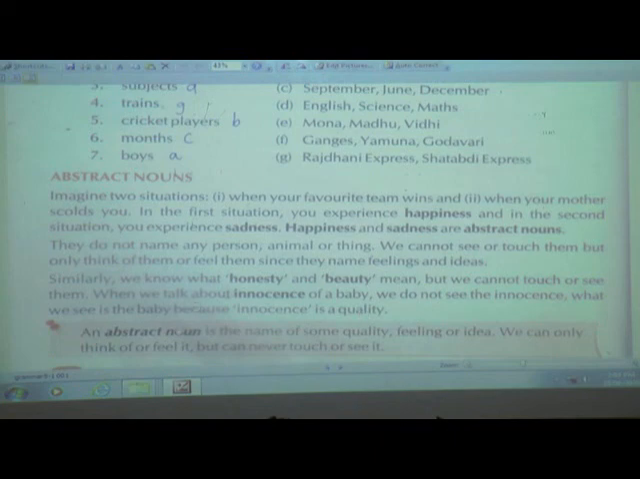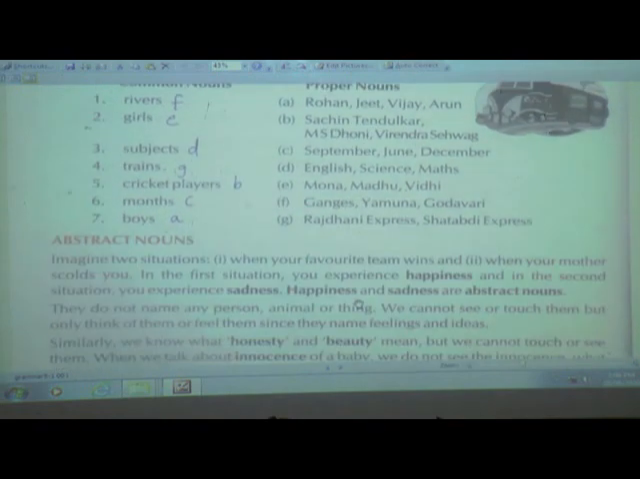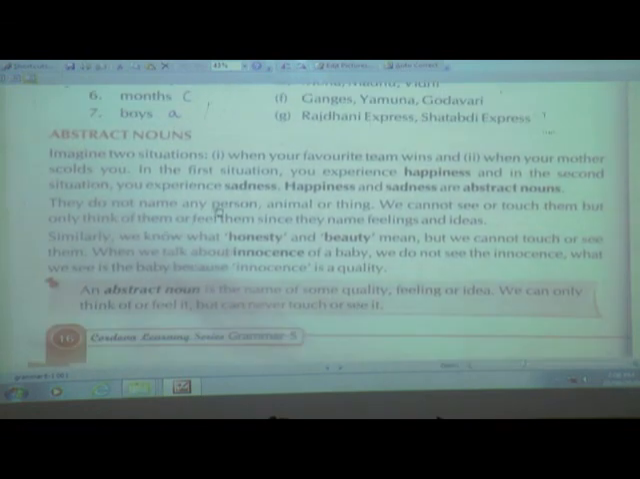So overall we have now learnt common nouns. What is a common noun? The common name given to any noun. A proper noun is what? The special name given to any person, place, animals or things. And an abstract noun is what? The nouns which we are not able to see or touch, but we can feel them or think about them. So that is an abstract noun.